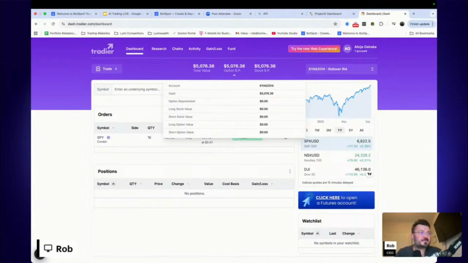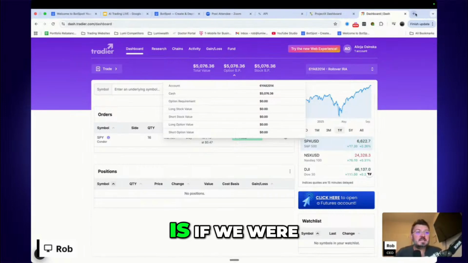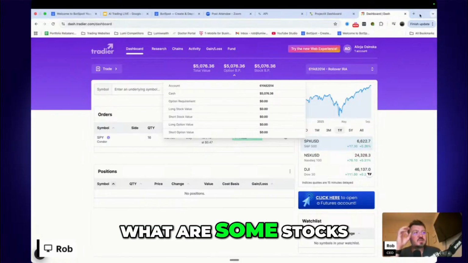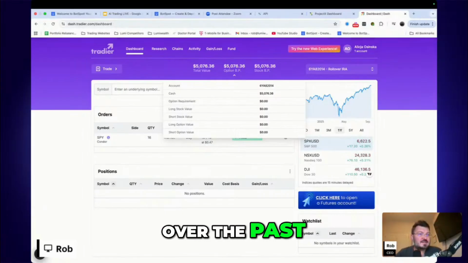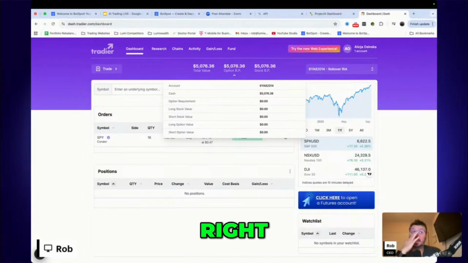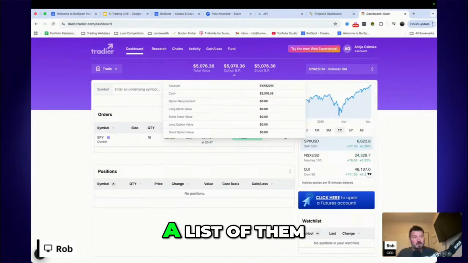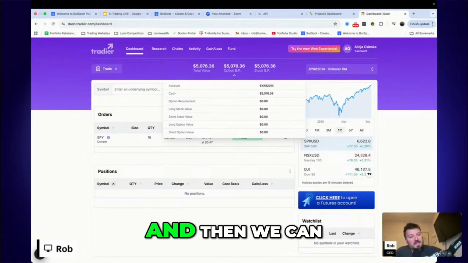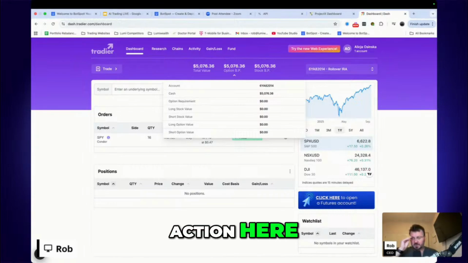Cool. So what I have had in mind, and this has been working really well for me trading real money, is if we were to find some stocks that have had a good momentum over the past, let's say, couple months, right? Maybe we pick from a few stocks that we can make a list of. And then we can basically buy call options on them and hold them for a bit. I think that's maybe the best course of action here.